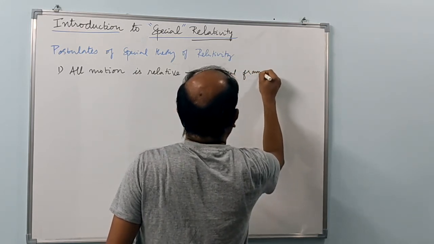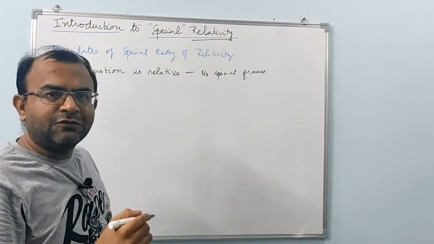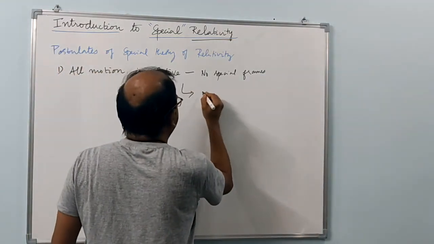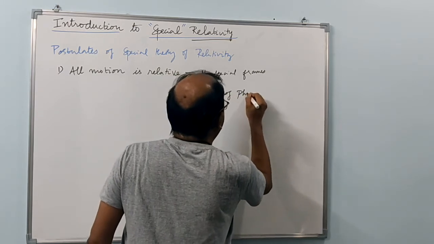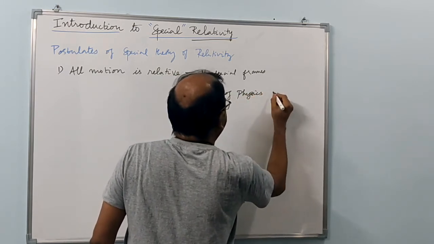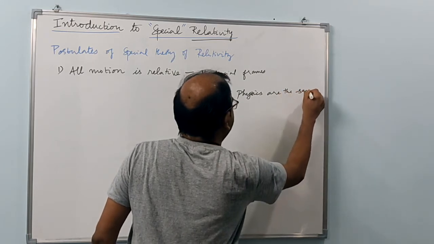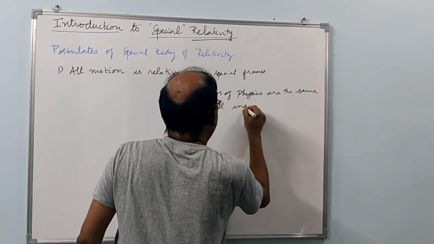That means the laws of physics are the same in all the reference frames. That is the idea. Laws of physics are the same in all inertial frames.